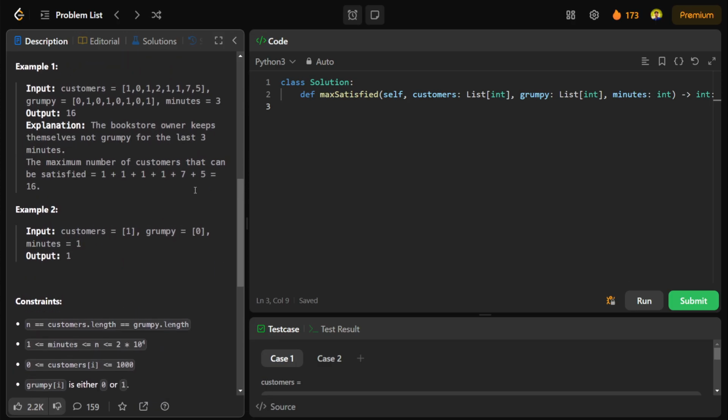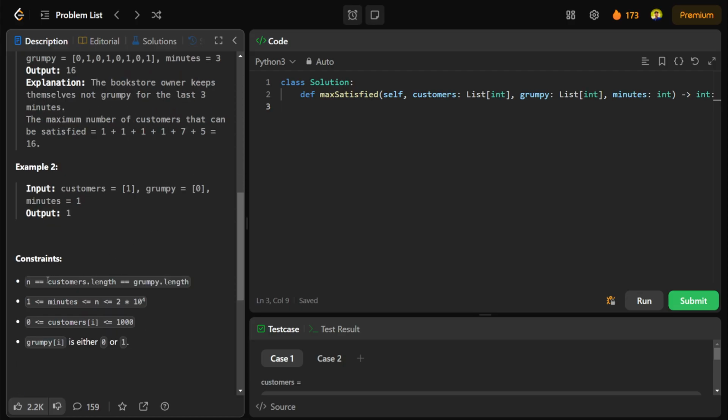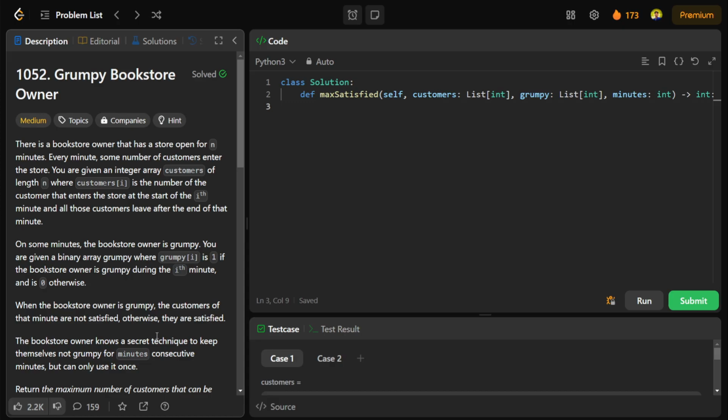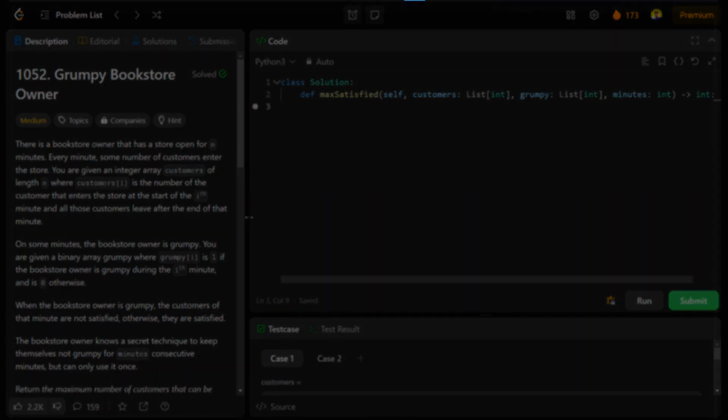So some examples are given, and let's see the constraints. The customers and grumpy arrays are of size n, and n and minutes can both go from 1 to 10 to the power 4. The number of customers in the customers array can go from 0 to 1000. The grumpy array will have 0 or 1, where 0 represents not grumpy and 1 represents grumpy, or angry. So let's see how we can do this with a code example.